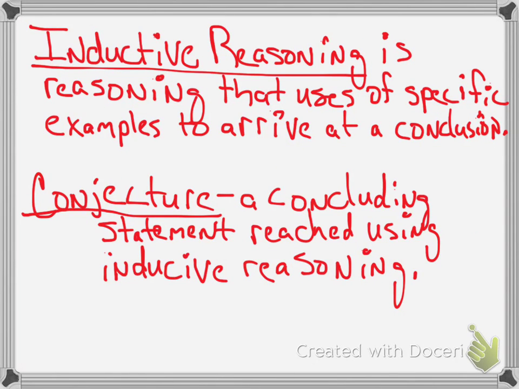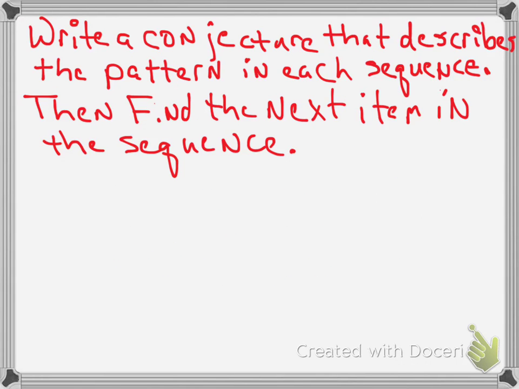Okie dokie. So what is inductive reasoning? Inductive reasoning is reasoning that uses specific examples to arrive at a conclusion. Anyways, so the point is that you're using examples to help you arrive at a conclusion. Now, your conclusion or your concluding statement is called a conjecture. So when I ask for a conjecture, I'm looking for a concluding statement. So for the next few examples, I'm going to want you to write a conjecture that describes the pattern in each sequence, then find the next item in the sequence.